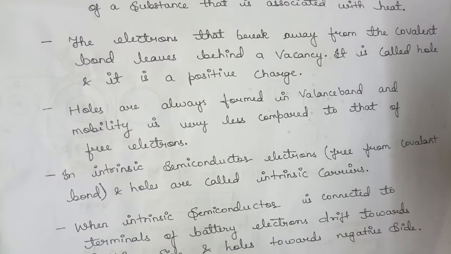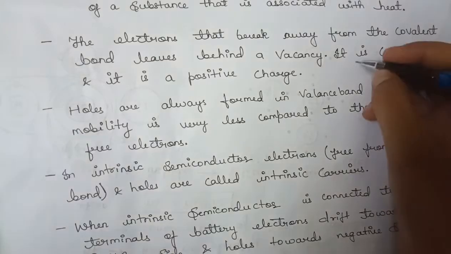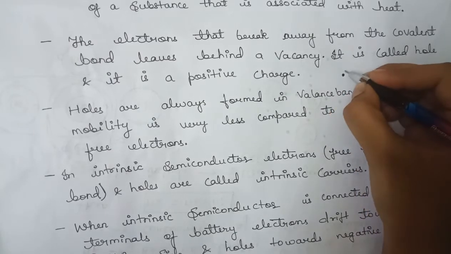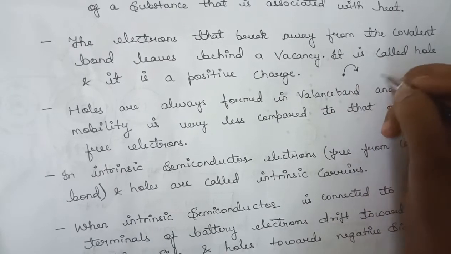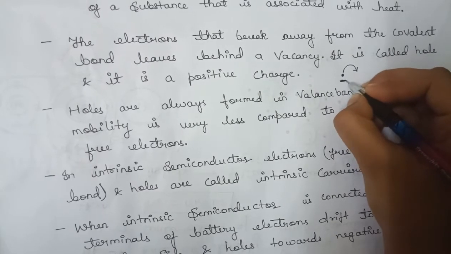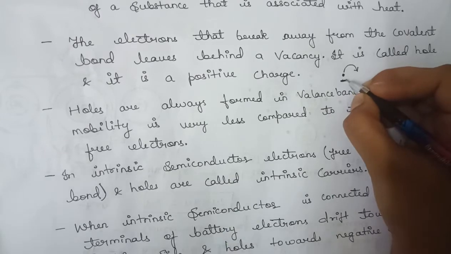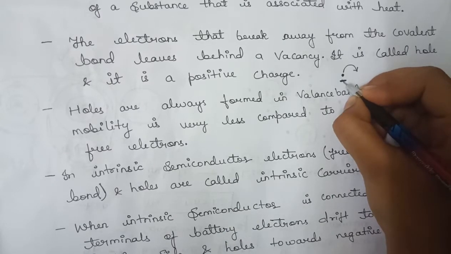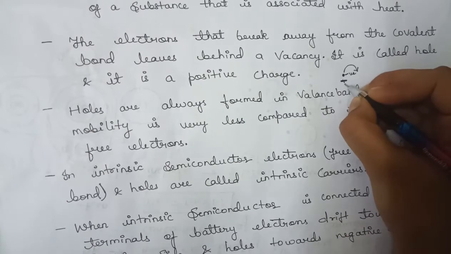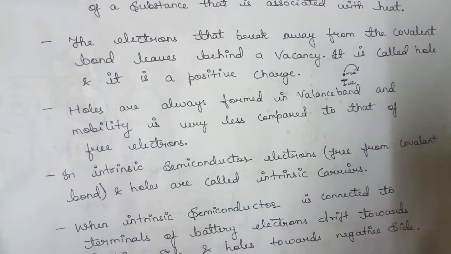Now, the electron that breaks away from the covalent bond leaves behind a vacancy, and this is called a hole, and it is a positive charge. So, we all know that when there is an electron in this space, and this electron jumps to another shell of another atom, there is a space which is left in the place of this electron. So this place is called a hole, and since the electron is a negative charge, the hole is a positive charge.